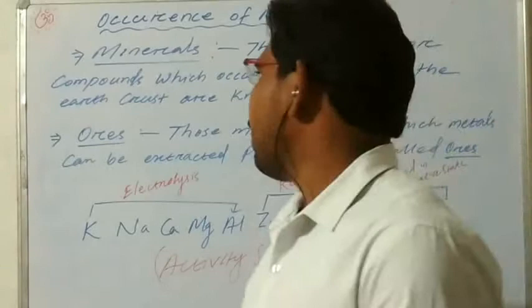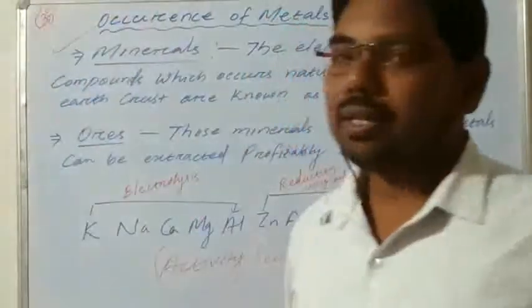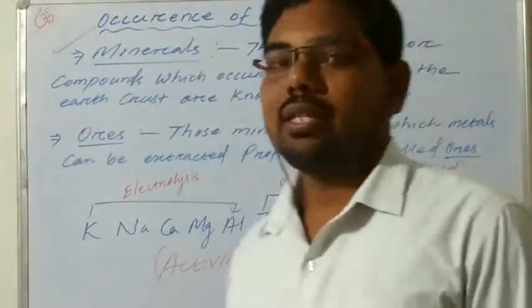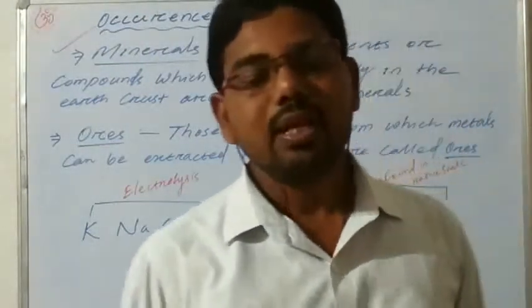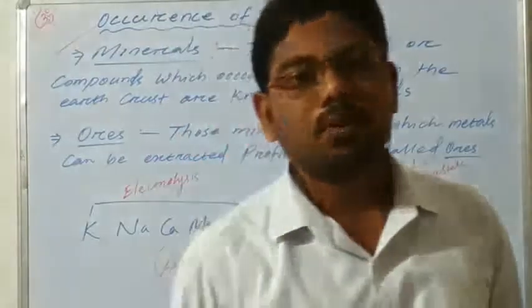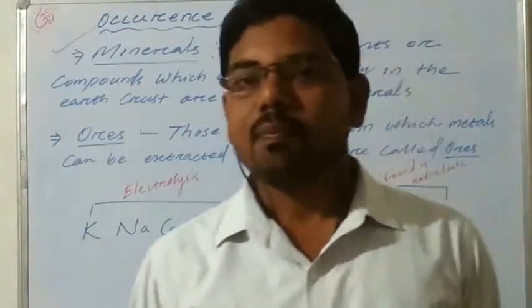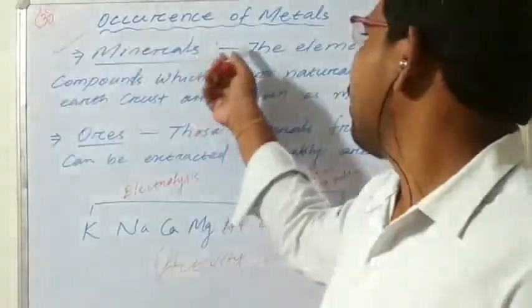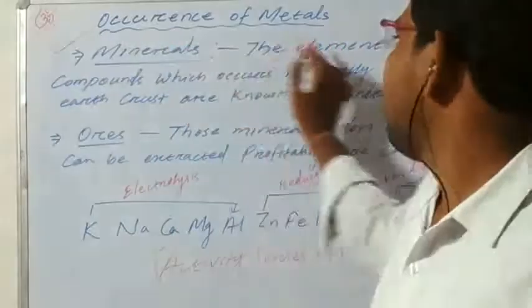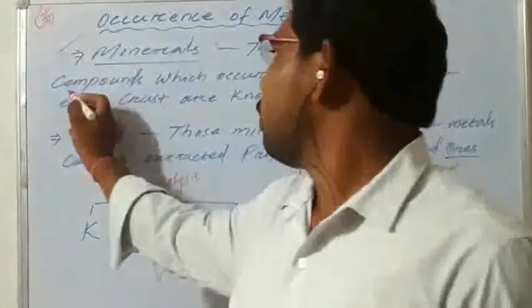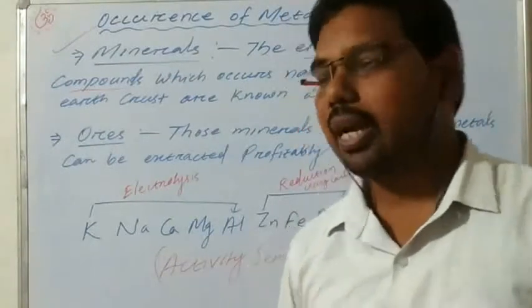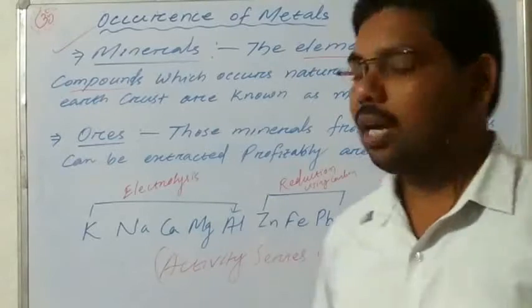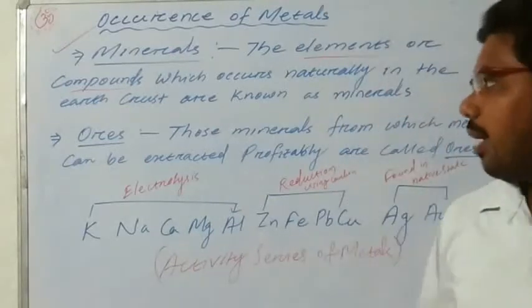Some minerals are also found in the sea, like the common salt NaCl and magnesium chloride. But most of the minerals are found in the earth crust. So minerals are the elements or compounds which occur naturally in the earth crust. जो हम लोग को naturally earth crust से मिलता है, हम उसको क्या बोलते हैं? Minerals. And next are the ore.